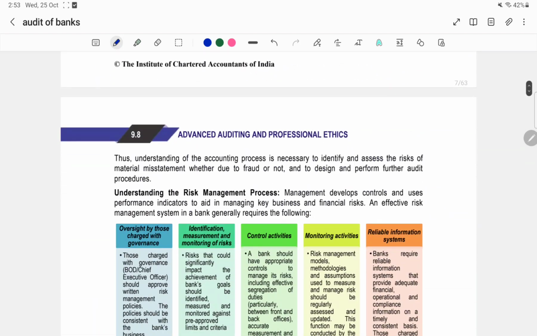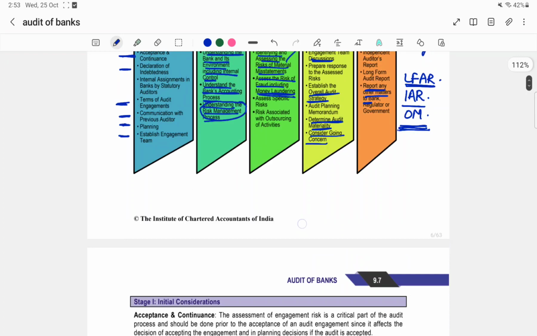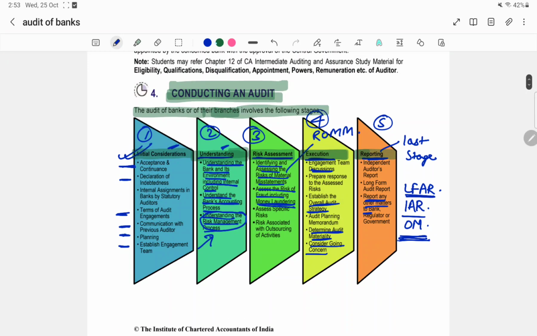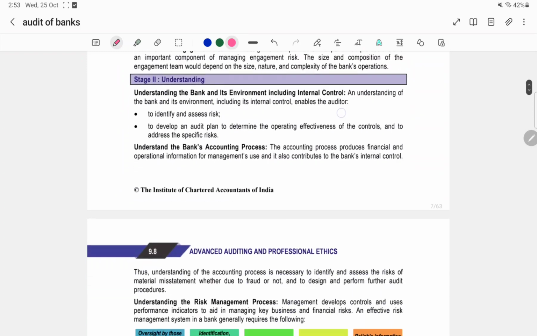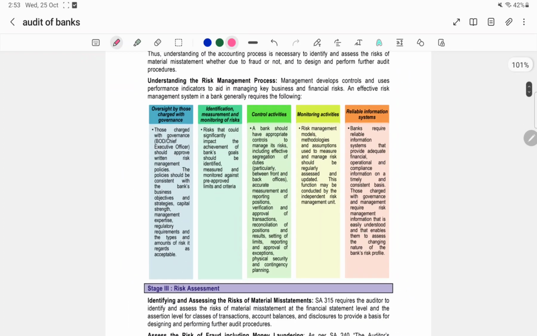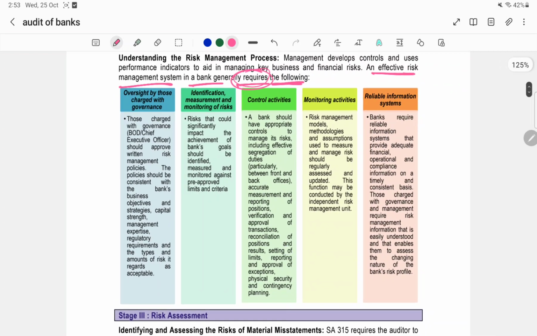Now we'll come to, we saw here that the understanding the risk management process. See this one, understanding the risk management process. This is also in detail. We have to understand these. An effective risk management system in a bank generally requires the following. These 5 you have to learn by heart. So you can use a memory trick for this, that is MICRO. How we can remember with it?